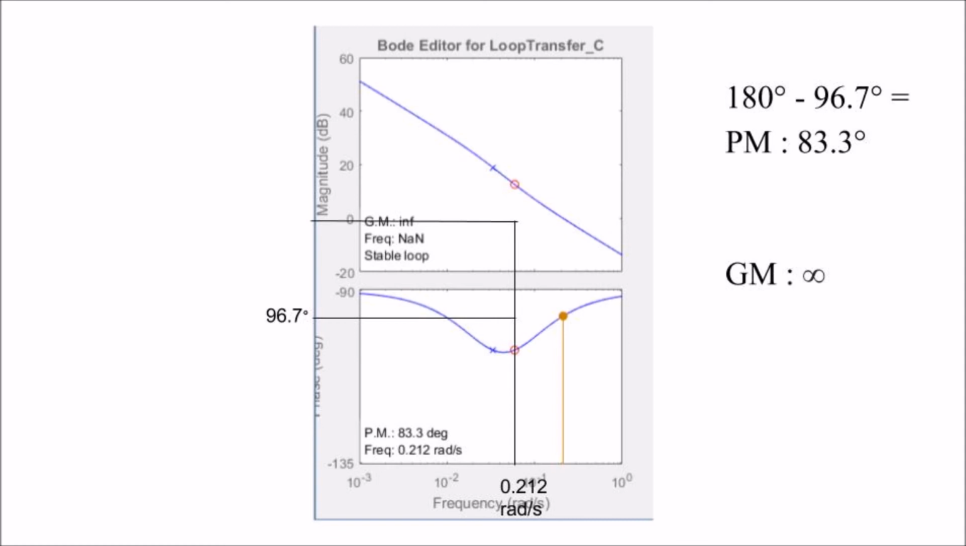We can then take this frequency over to the phase Bode plot to find the angle. This angle is used to then calculate the phase margin. By subtracting it from 180 degrees, we know that our phase margin is approximately 83.3 degrees. We know that the gain margin of this closed loop system is infinite because the phase plot never crosses over -180 degrees. We can safely say that this system is inherently stable because we can set our gain to any value as long as it satisfies the Routh-Hurwitz stability test.